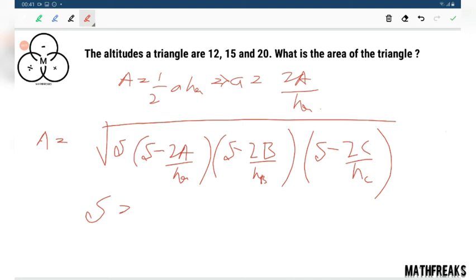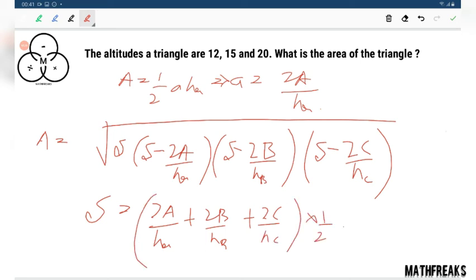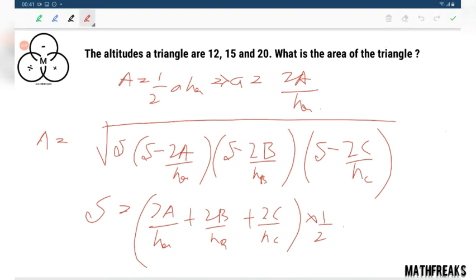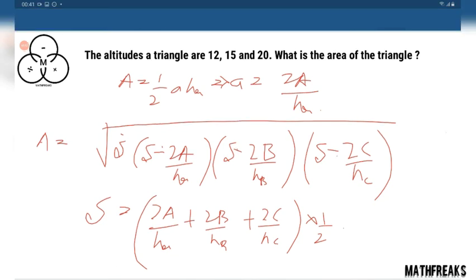S also we can find out. You just see the dimension analysis, how many times A is appearing: 1 2 3 4. It is also 1 2 3 4. You'll get the area from this. After solving this, we'll get the area.